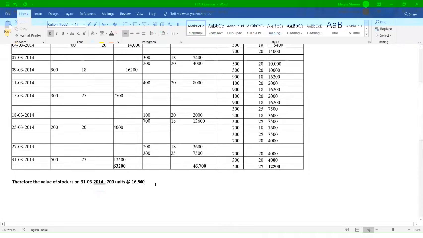What you need to calculate is your cost of goods sold, right? Cost of goods sold, as I said, is your opening stock plus your purchases less your closing stock. So in this question, no opening stock is given. So your purchase is how much? That is 63,200. And your closing stock is how much? 12,500. So how will you calculate it? From 63,200 you can reduce 12,500, right? So how much will you get?